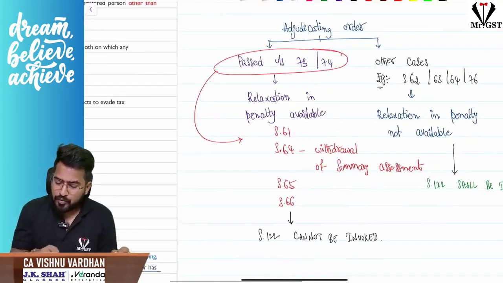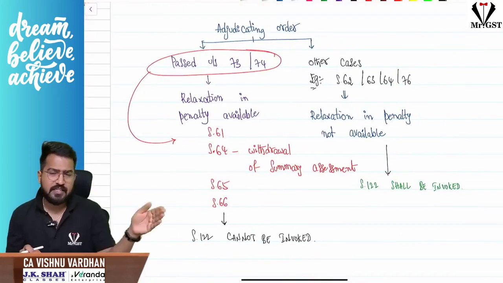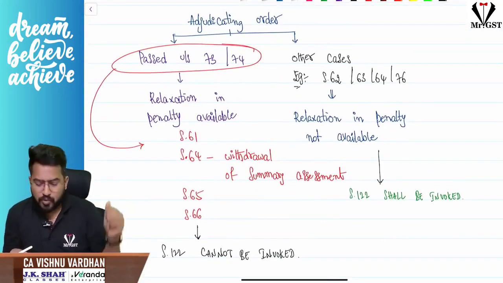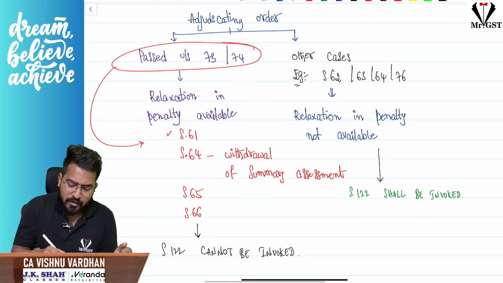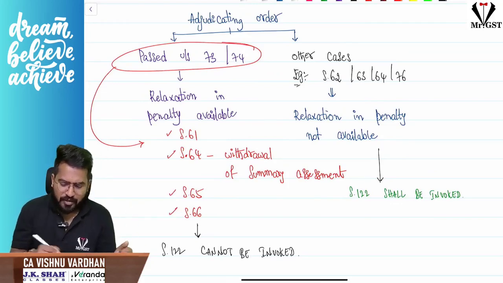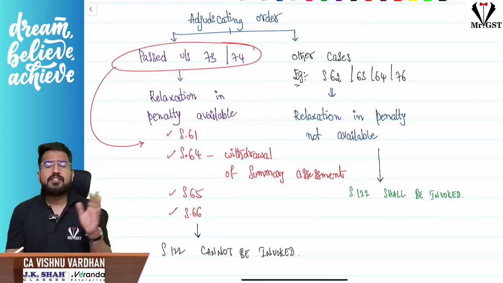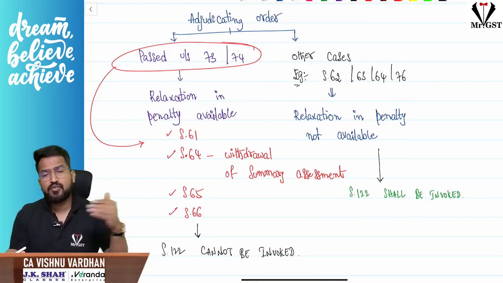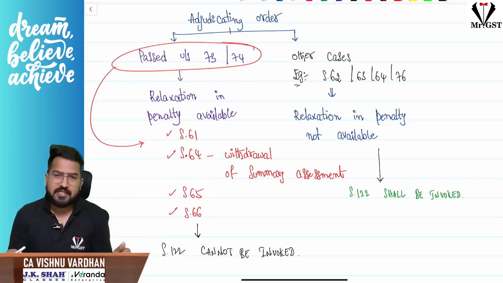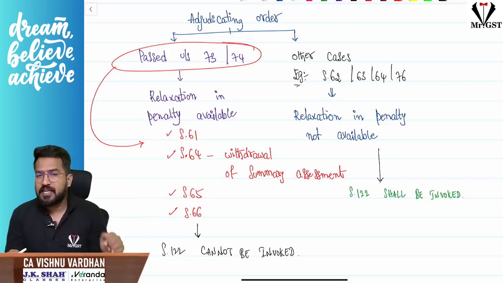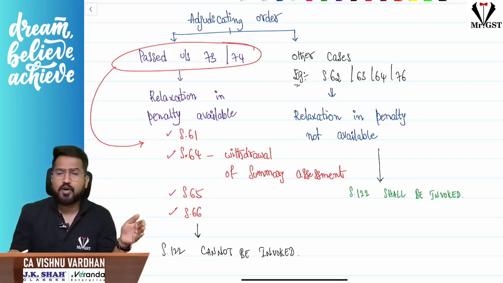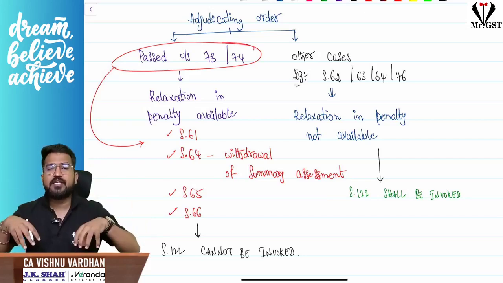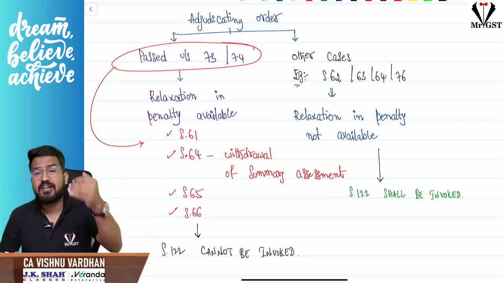Sir, we have discussed demands and recovery, and there is a revision video also that I have posted. If the order is passed after certain scrutiny, assessment in section 61, withdrawal of summary assessment, or any audit by the department or any chartered accountant, in such cases the case will be directed through section 73 or 74 and the order will be passed under section 73 or 74 itself. Penalty will be determined under 73 if there is no fraudulent intention, and under 74 if there is fraudulent intention. Within 73 and 74 itself they have given penalties and also relaxations for penalties.